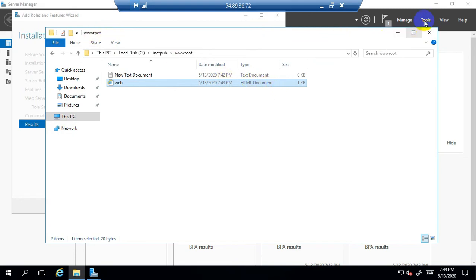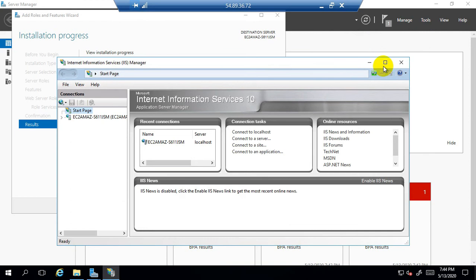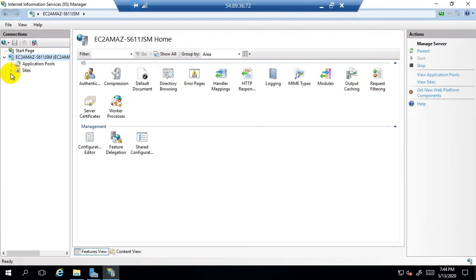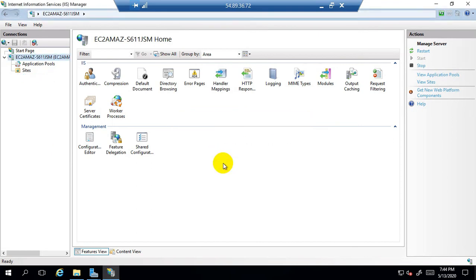So now proceed to the step of publishing this website on the web server. The web server role has been successfully installed and it is listed under the tools option. The name of the web service role is Internet Information Services IIS Manager. So click on here. Here we can see the sites container is showing. Under the sites container we have the default website. Right click on the default website and click on remove option. Click on yes. So now the default website has been deleted successfully because we don't require this website.